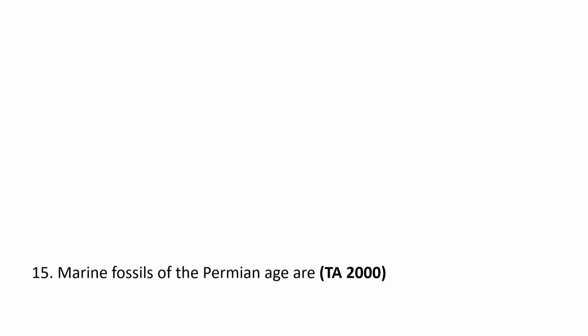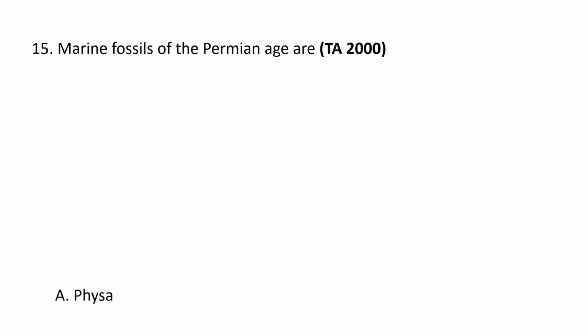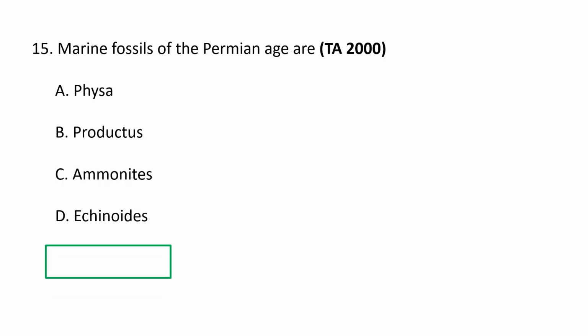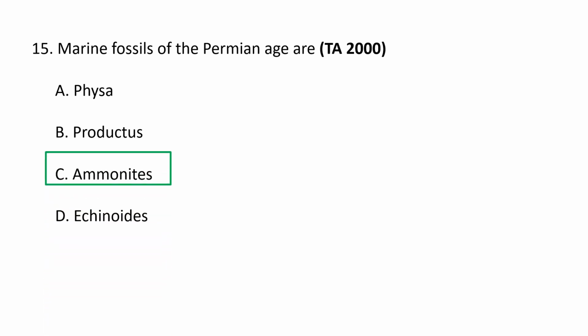Next question. Marine fossils of the Permian age are A, Physa, B, Productus, C, Ammonites, and D, Echinoids. So obviously C, Ammonites is the correct option. Ammonites are a significant part of the marine fossil record during the Permian period. Though they faced a major reduction in diversity at the end of that period, marine fossils of most of the Permian age are Ammonites. C is the correct option.